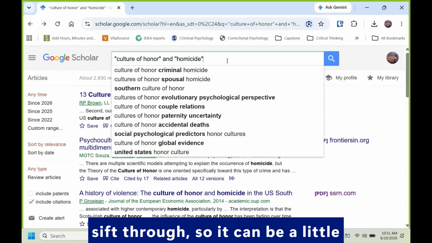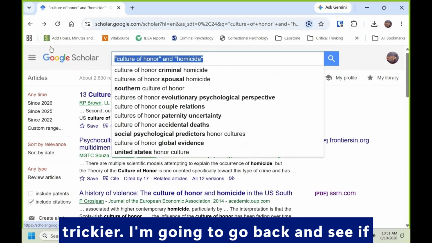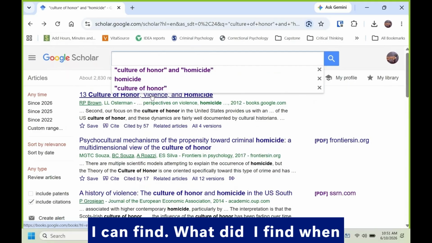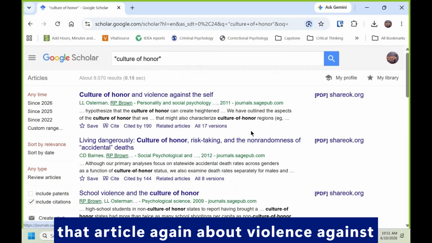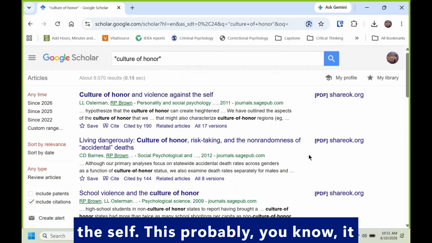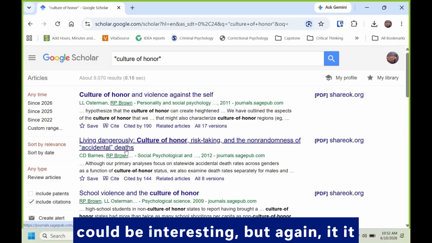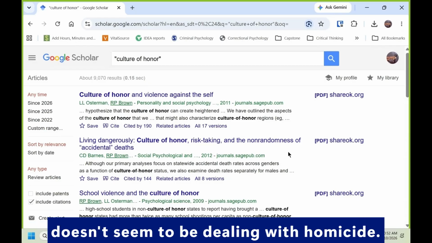I'm going to go back and see what I found when I just did culture of honor. There's that article again about violence against the self. It could be interesting, but again, it doesn't seem to be dealing with homicide.